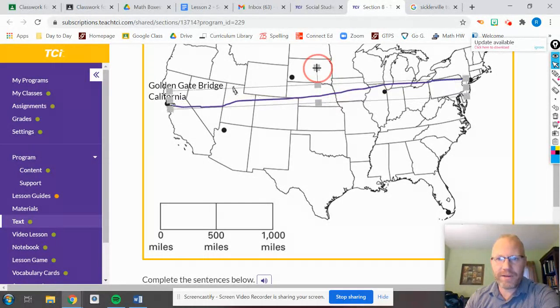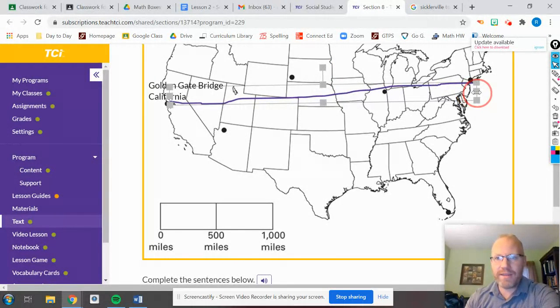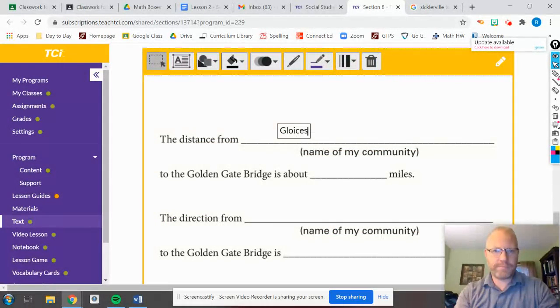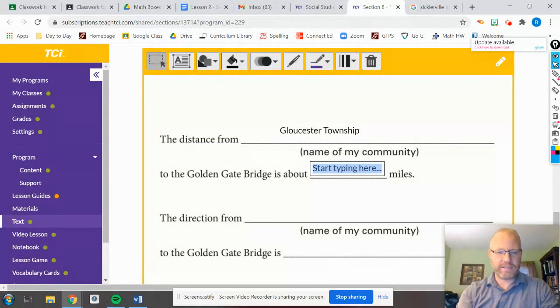All right, you can see I'm trying to get my box right. Now that you have that done, you can go down to this part and add the text box for your city. I'm going to put Gloucester Township. I'm going to put our estimation of 2,625.